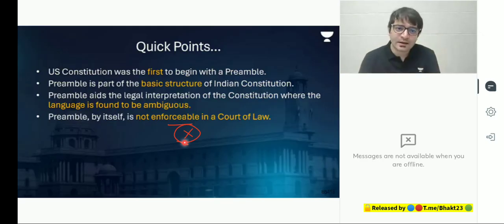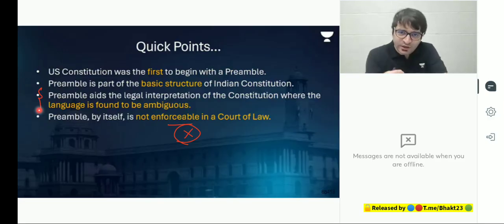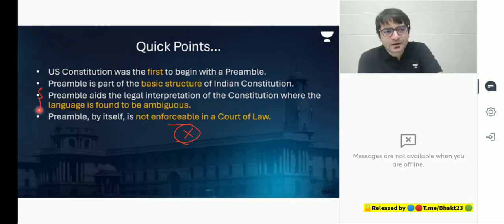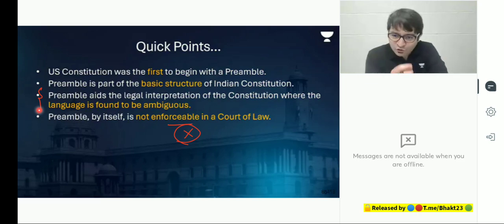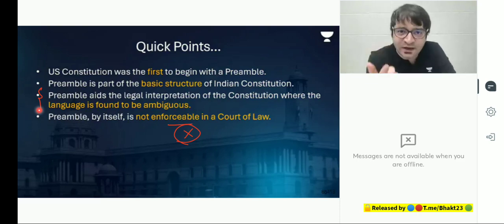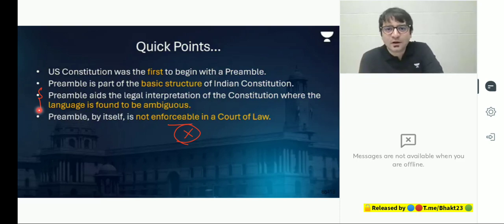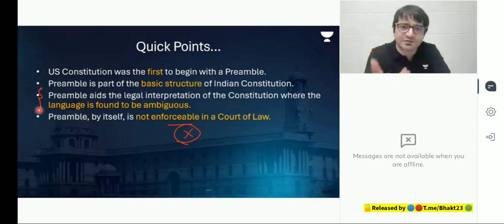Significance number two. The preamble aids the legal interpretation of the Constitution where the language is found to be ambiguous. Ambiguous in the sense, what do we mean by ambiguity? For example, you are writing an answer and you're sharing your answer with me. Sir, please share your feedback, whether this answer is good, bad, or ugly, and also give us marks. I'm giving you feedback and I'm telling you that your answer is vague. Please write properly. What sort of feedback is this? This feedback itself is vague, because you have to tell me what are the points in your answer which are vague, which are not clear, so that I can improve upon it. All you're saying is your answer is vague. My dear sir, your feedback is vague.